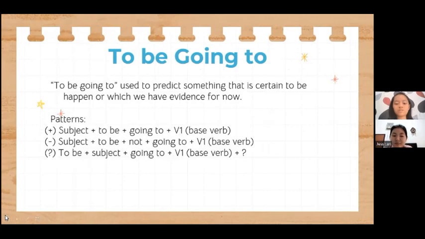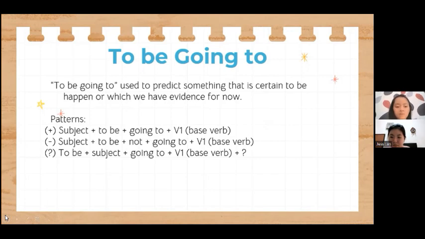The first one is for positive sentence. Subject here, you can change it into a noun or even a pronoun, like I, you, we, they, he, she, it. And then the to be means is, are. We don't use was or were because this is for future times, not for past times. You just use verb 1 as the basic verb here.